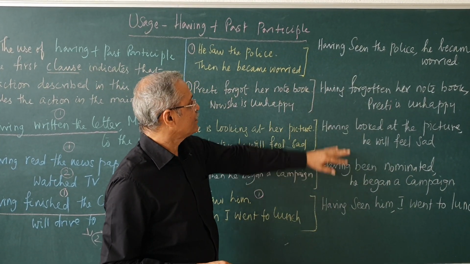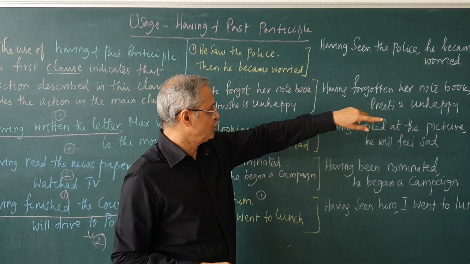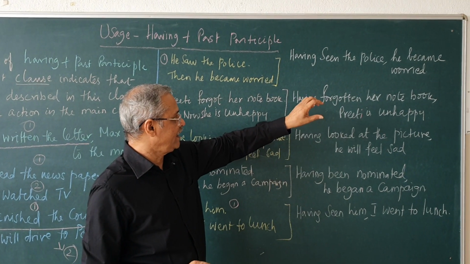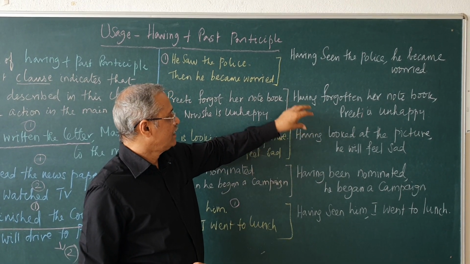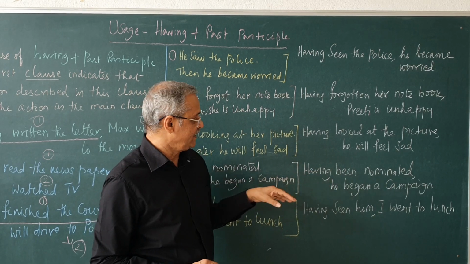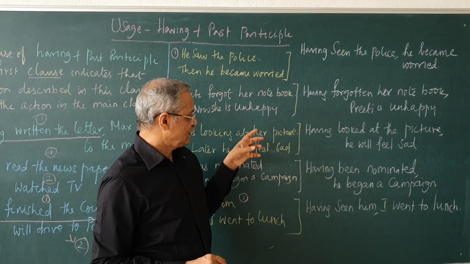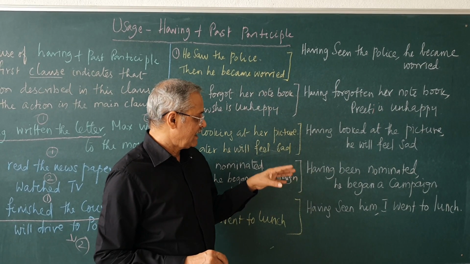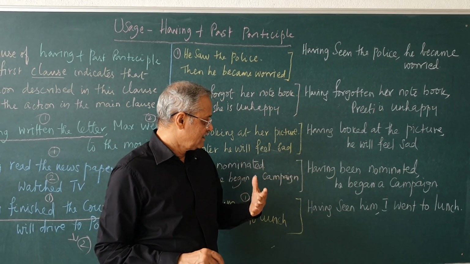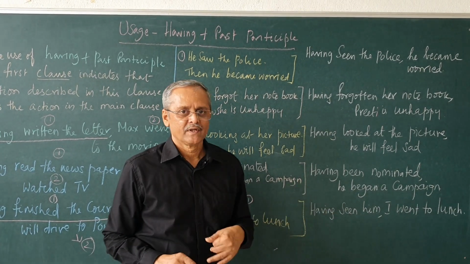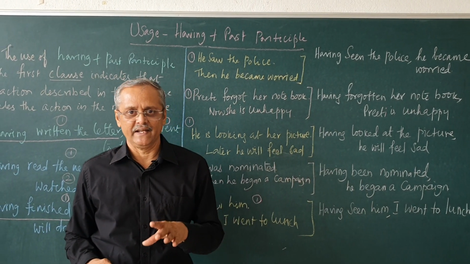See these examples. Having seen the police, he became worried. Having forgotten her notebook, Preeti is unhappy. Having looked at the picture, he will feel sad. Having been nominated, he began a campaign. Having seen him, I went to lunch.